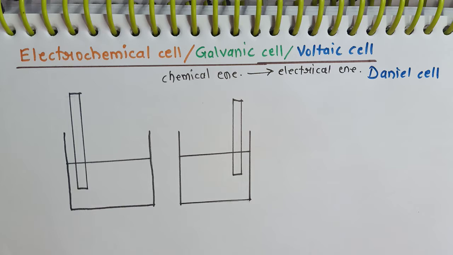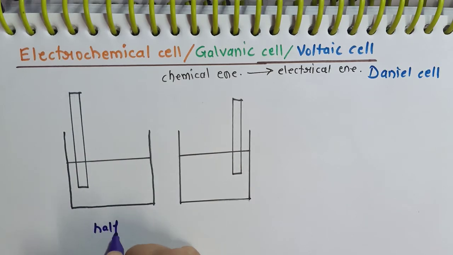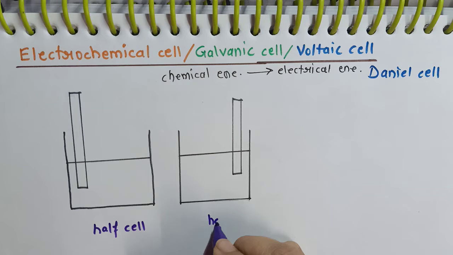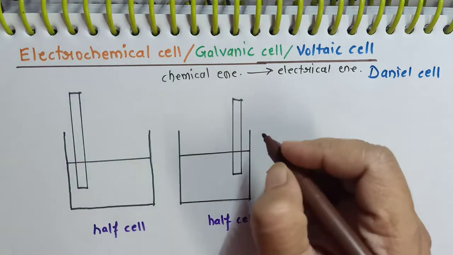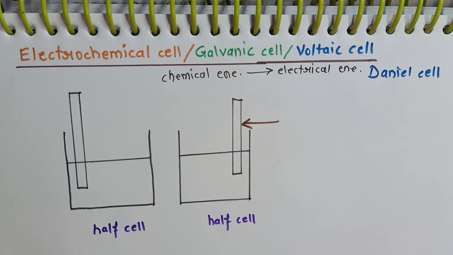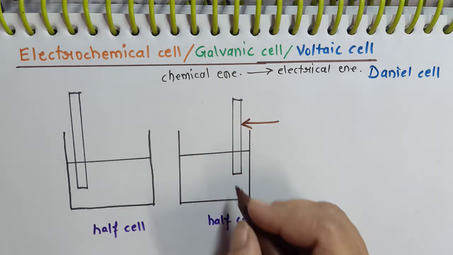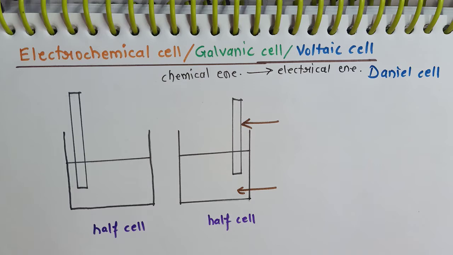For carrying out the conversion of chemical energy to electrical energy, we need two beakers and they are called half cells. Half cell 1, half cell 2. Now these containers contain one metallic rod dipped in them, called an electrode. This electrode is a metal rod dipped in an electrolyte. This electrolyte is generally the aqueous salt solution of the same metal. Now these electrodes can be either inert or they may take part in the reaction.